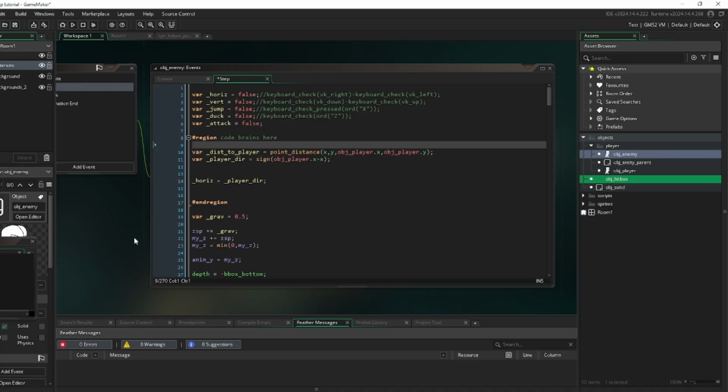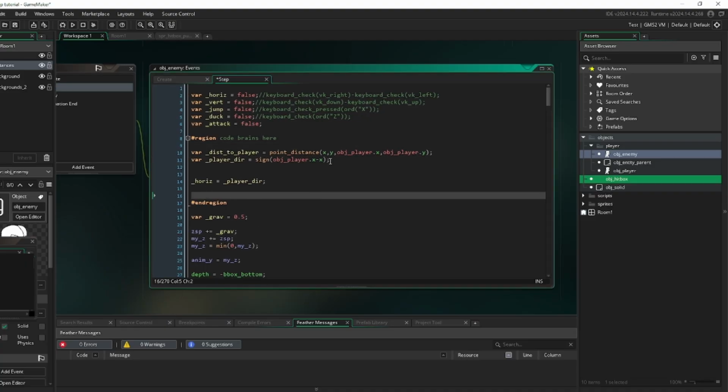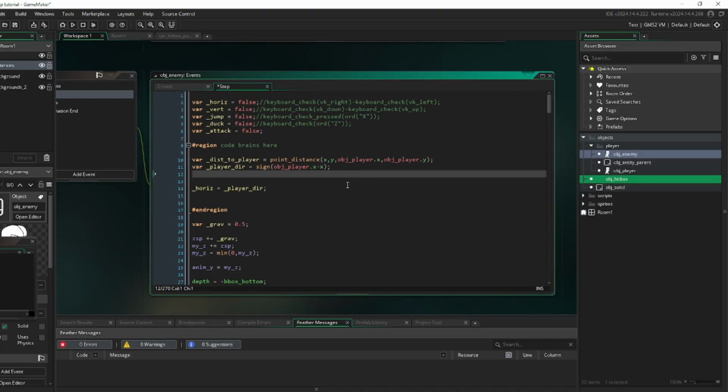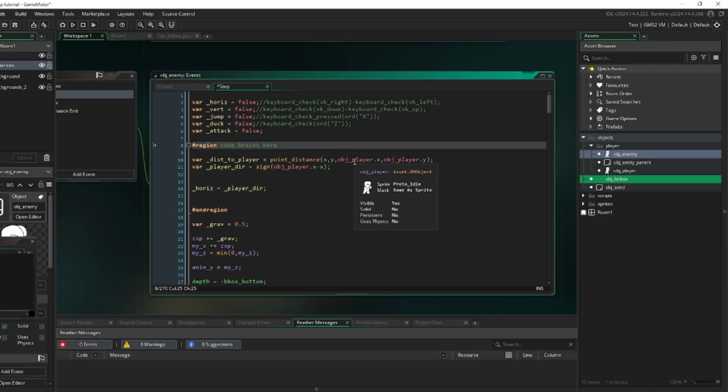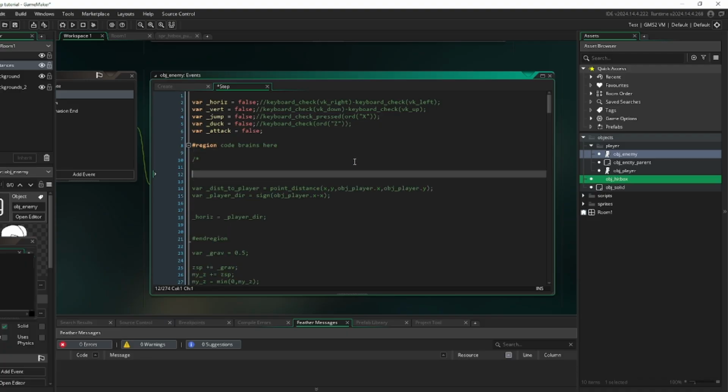This tutorial is just going to be a little bit shorter. I'm just going to go over how I program the AI, and I really want to explain my process because I want to make it so that you're able to create your own AI for your game based on what we're going to go over here.